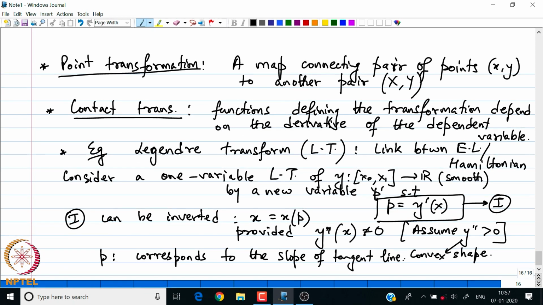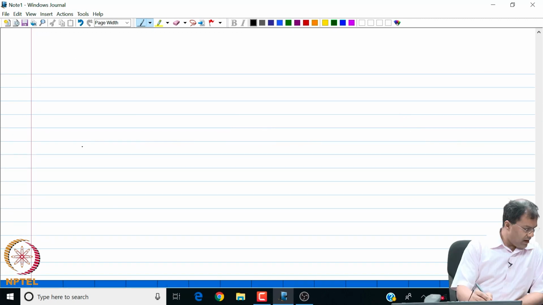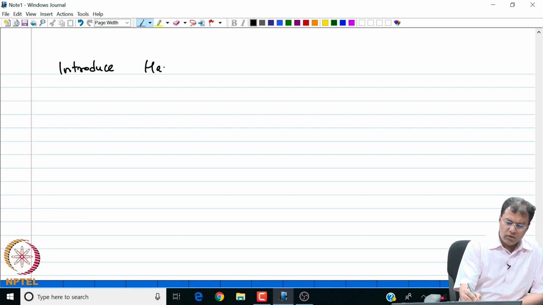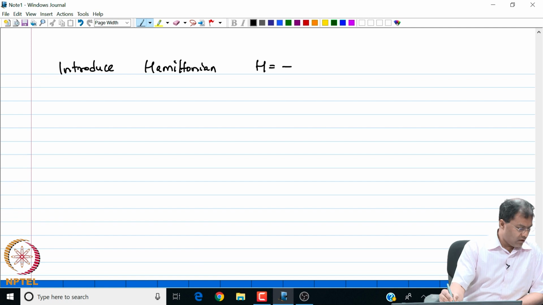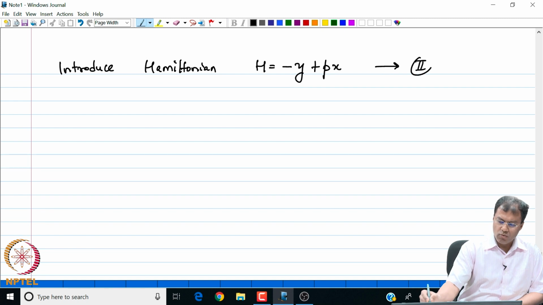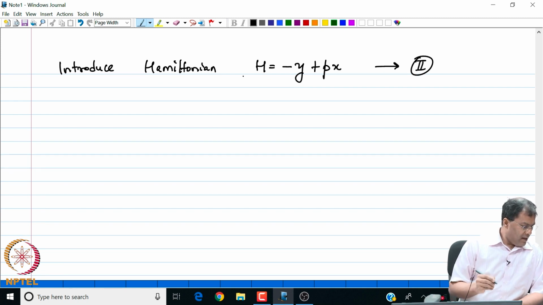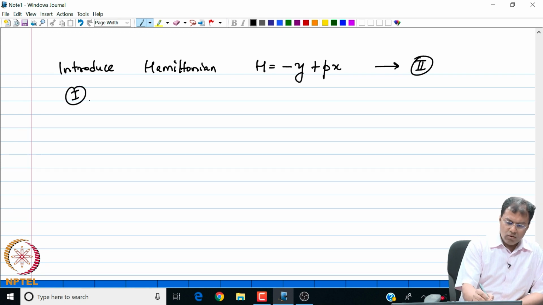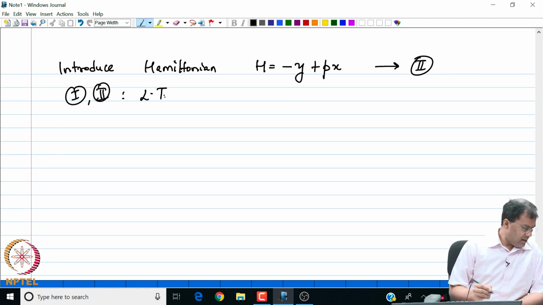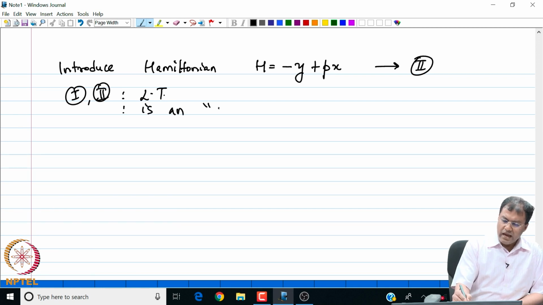Okay. So, then let us also introduce another new function, namely h, or the Hamiltonian. So, introduce the Hamiltonian h is equal to minus y plus p times x. I call this definition my 2, right. Now, it turns out my 1 and 2 are of course Legendre transforms by definition, right. These are contact transformations, and further 1 and 2 is an involution.